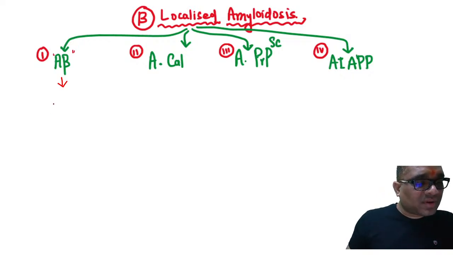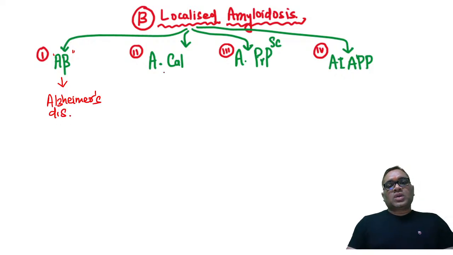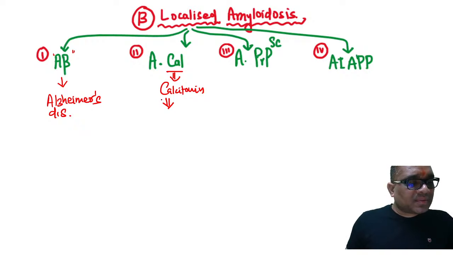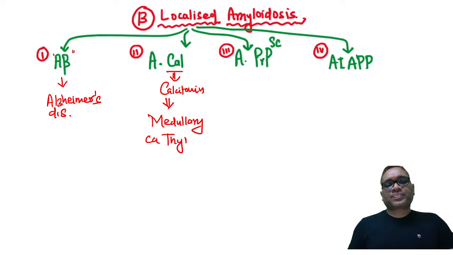First answer I have got from Sri Nandan Dikshit and Pragya. Very good. It will be seen in Alzheimer's disease. What about A cal? What does this cal stand for? This cal is calcitonin. Can you tell me A cal or calcitonin will be present in which disorder? Very nice. Sri Nandan Dikshit again gave the first answer, and Pragya the same. So A cal is for medullary carcinoma of thyroid.